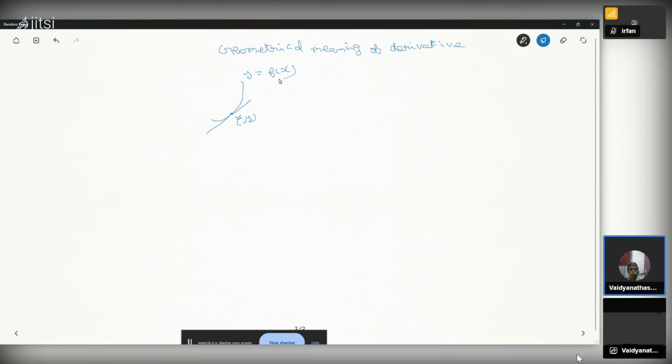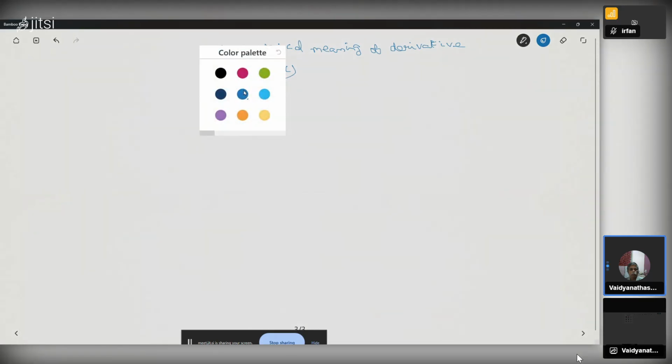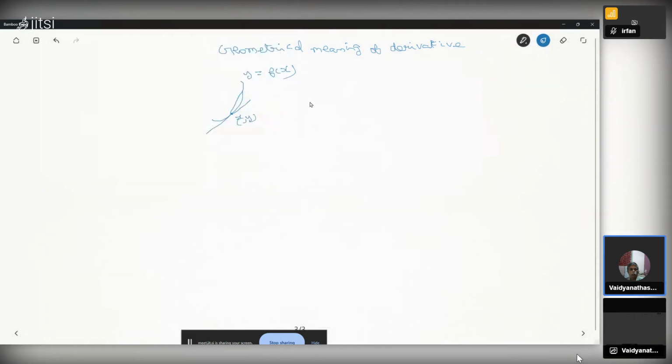It is a curve. On the xy plane we draw a tangent and we draw a chord. It's the curve at some point. The point is x plus delta x, y plus delta y.